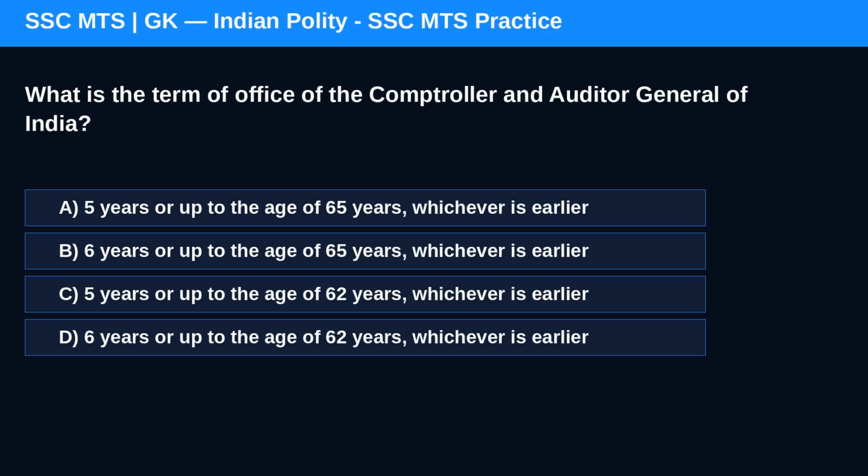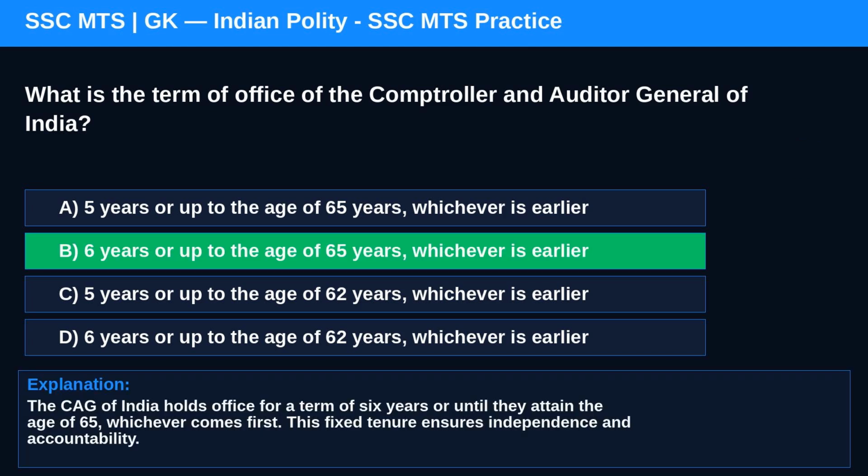Question 11. What is the term of office of the Comptroller and Auditor General of India? Option A, 5 years or up to the age of 65 years, whichever is earlier. Option B, 6 years or up to the age of 65 years, whichever is earlier. Correct answer is B. The CAG of India holds office for a term of 6 years or until they attain the age of 65, whichever comes first. This fixed tenure ensures independence and accountability.